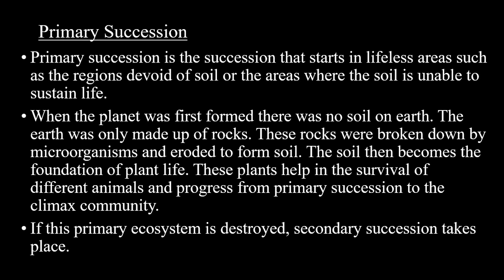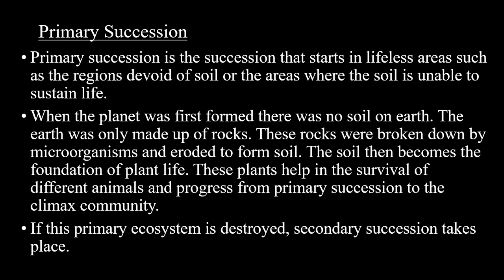Then the soil became the platform for life. It began with the foundation of plant life. The presence of plants in the soil helped in the survival of different animals. We know all the other organisms are dependent upon plants. So once plants were formed, it led to the survival of different animals, and slowly it progressed through one seral stage after the other, and ultimately led to the formation of a climax community.